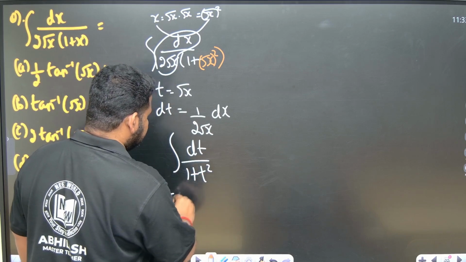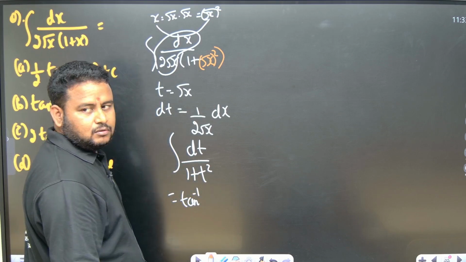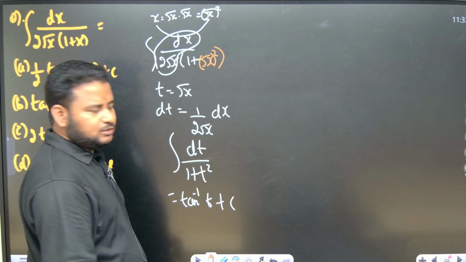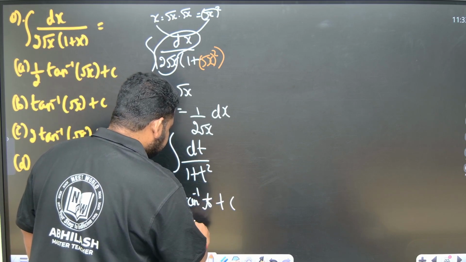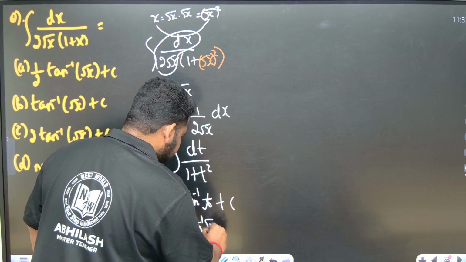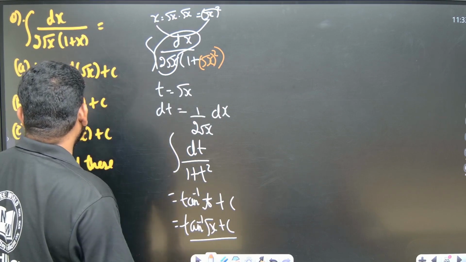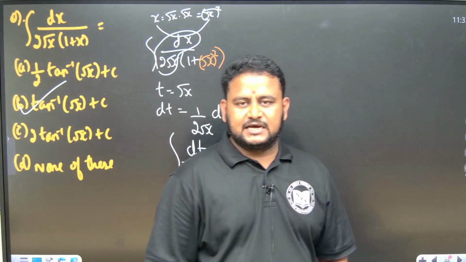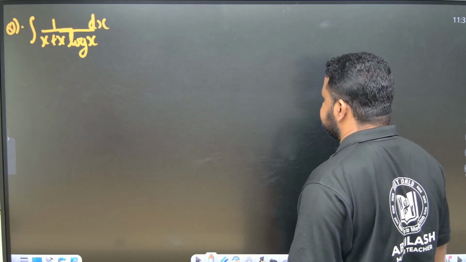So the answer will be tan inverse of t plus c. But t is nothing but root x. So the answer will be tan inverse of root x plus c. That is option B, the answer friends.